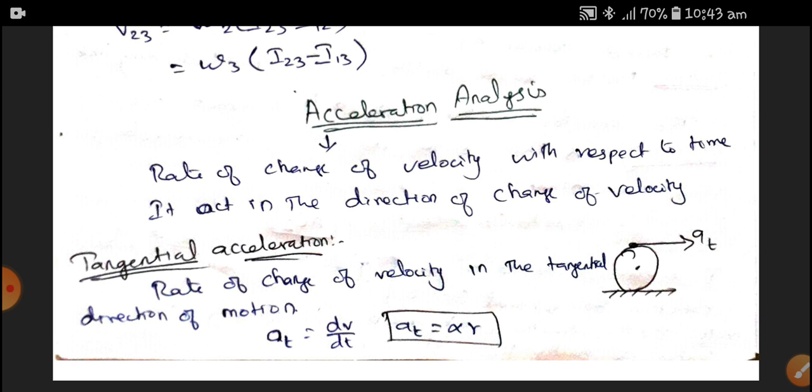First, we are going to discuss tangential acceleration. The tangential acceleration is the rate of change of velocity in the tangential direction of motion.